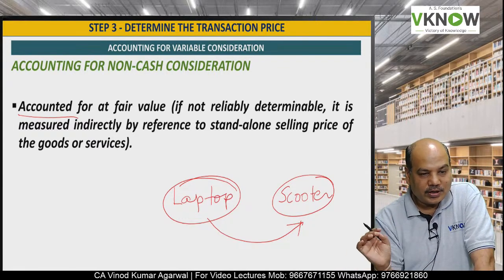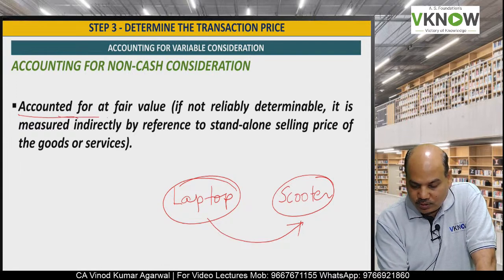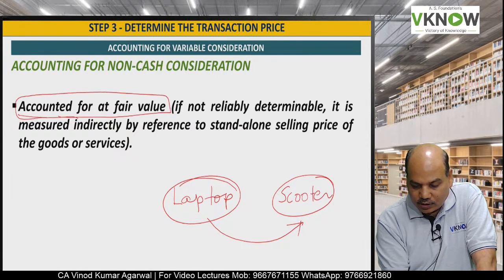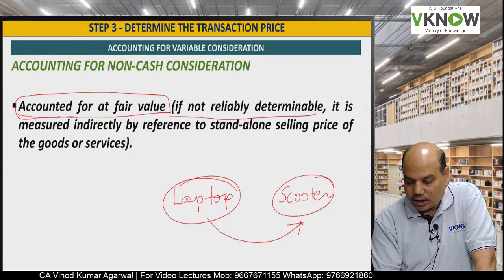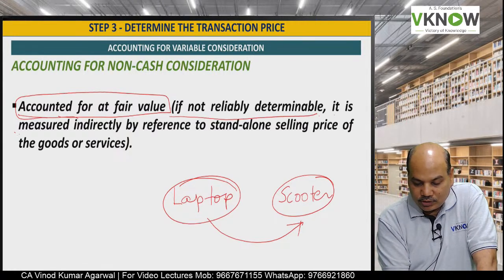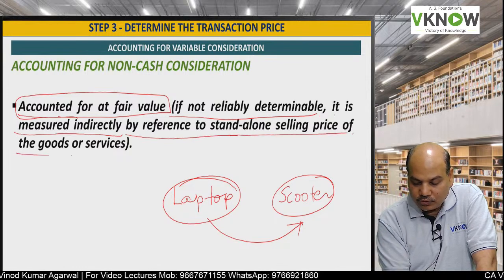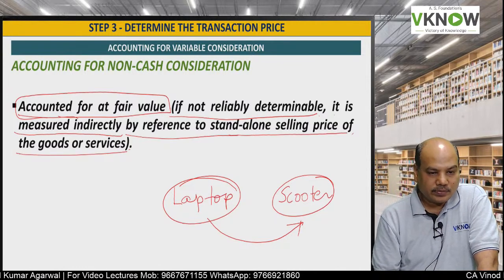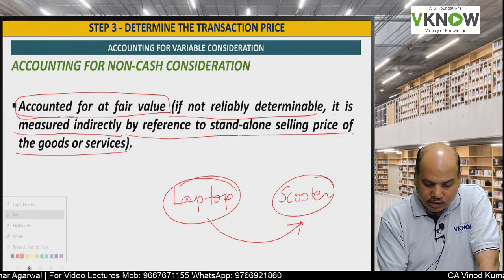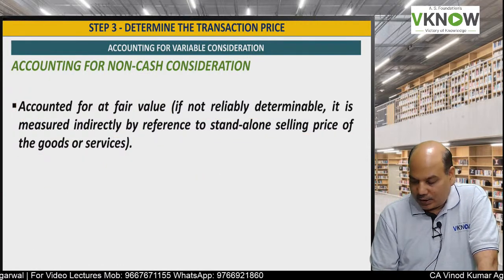This comes in many other standards also. It will be accounted at fair value. If not reliably determinable, it is measured indirectly by reference to stand-alone selling price of the goods and service. So this is how non-cash consideration will be recorded at fair value.